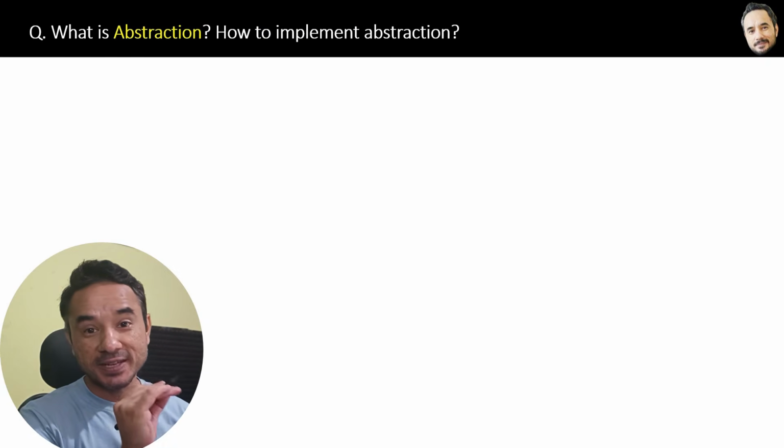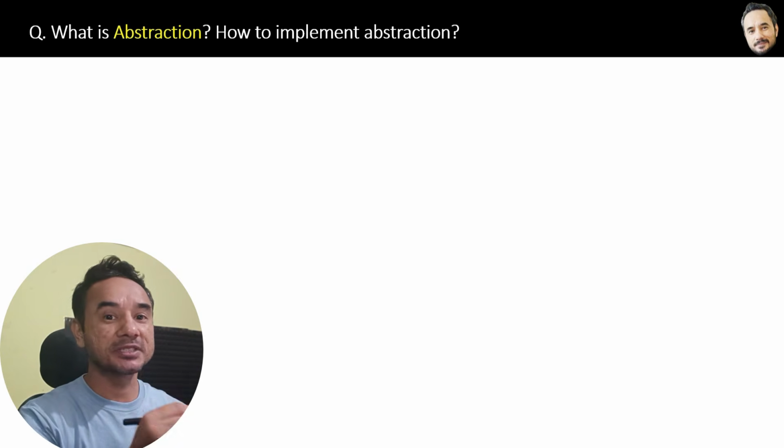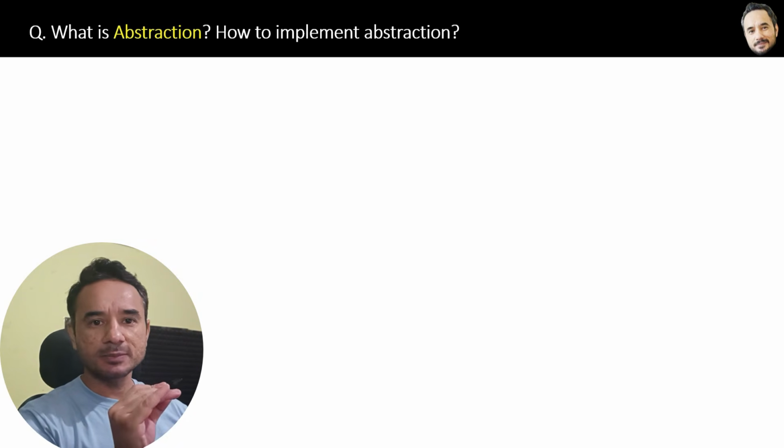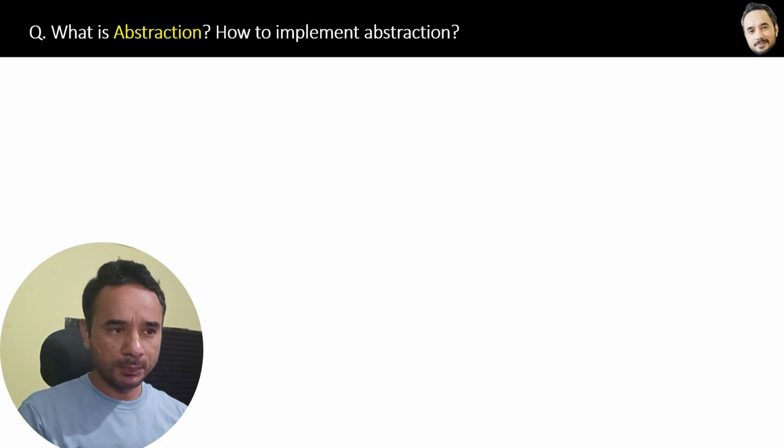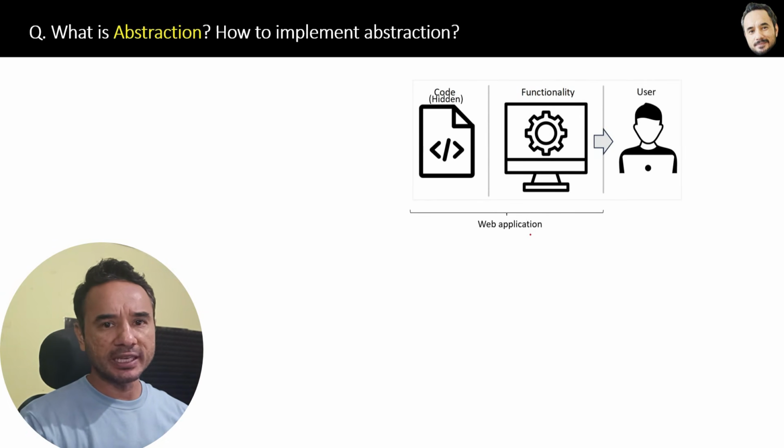What is abstraction? How do you implement abstraction? Let me quickly explain with the help of an example. Suppose you are a web developer. You created one web application. You have the functionality and the code, right? The code is providing the functionality.